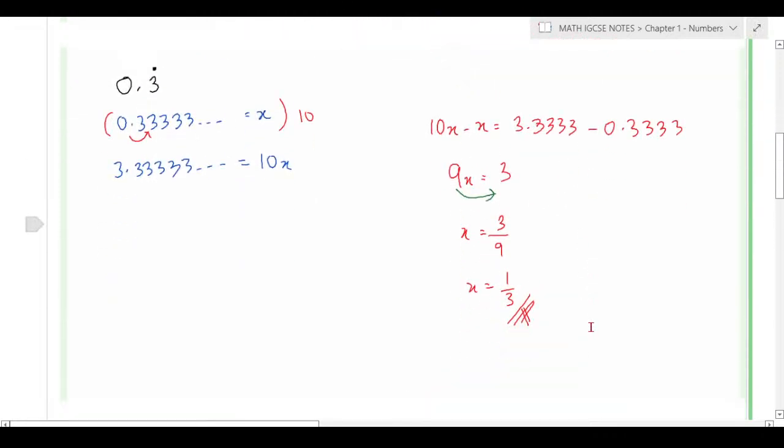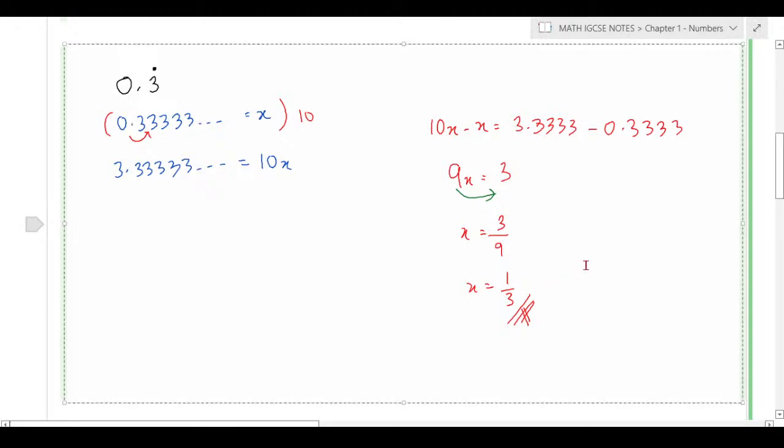Can you not simplify? You can, because most of the time in the exam marking scheme they would put OE. Even if you study on your own, look at the marking scheme of the IGCSE paper, they put the label OE. What does it mean? Or equivalent. It's still equivalent, not a problem.